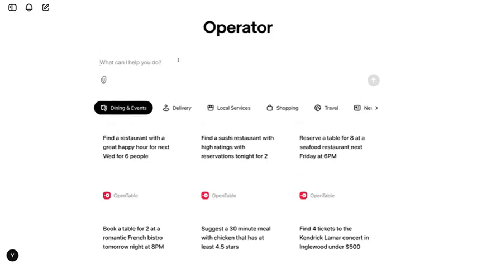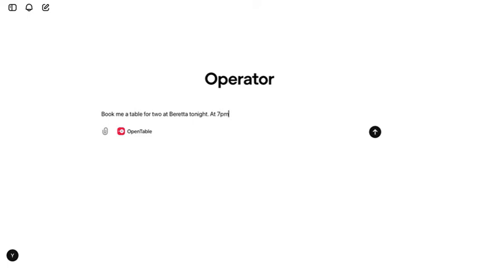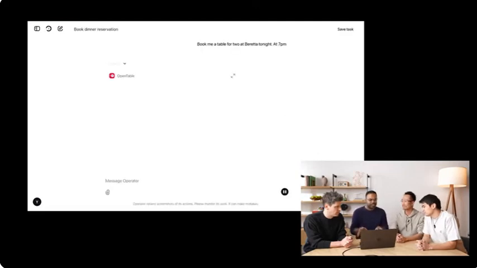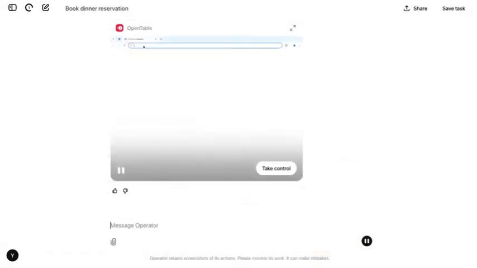OK, so I'm going to start with something fairly simple. I'm going to use OpenTable and say, book me a table for 2 at Beretta tonight at 7 p.m. OK. And so you specifically chose OpenTable here. Yeah, in this case, I'm asking Operator to use OpenTable to book a table for 2 at Beretta. Beretta is a restaurant in San Francisco. It's great. You should try it out. And I'm using OpenTable in this case, but I could have easily said, just do Beretta, and it would have probably gone to a search engine, figured out how to make a reservation as well. But let's see what it does.